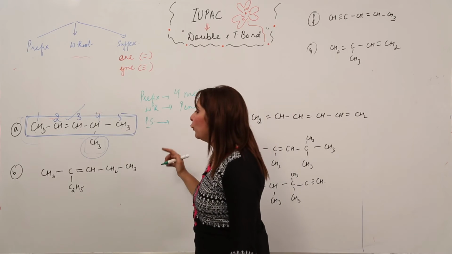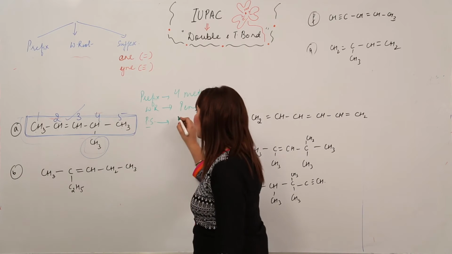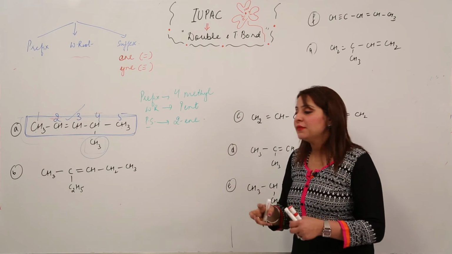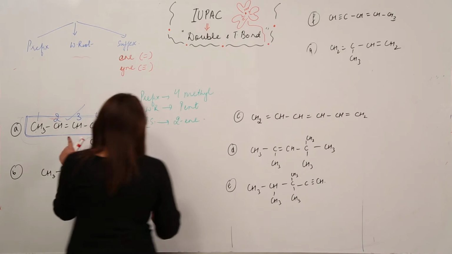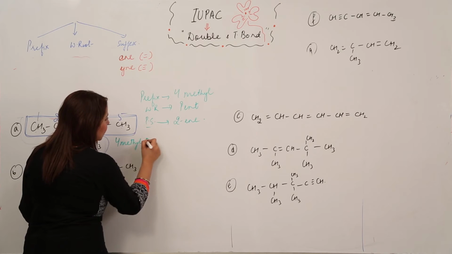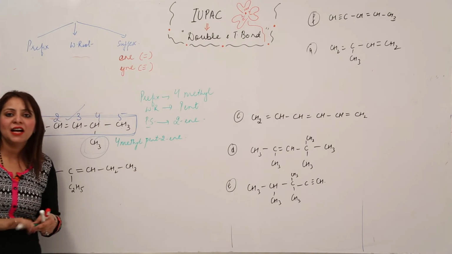Primary suffix, what do you get to see? Any multiple bond? Yes, we get to see at position 2. So 2-ene. Now we are just going to club them in order to name it. So it will be 4-methyl pent 2-ene. This is the answer, right?